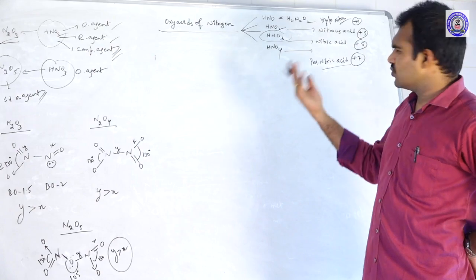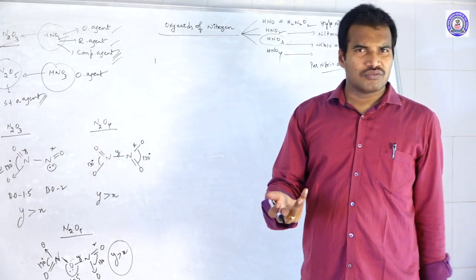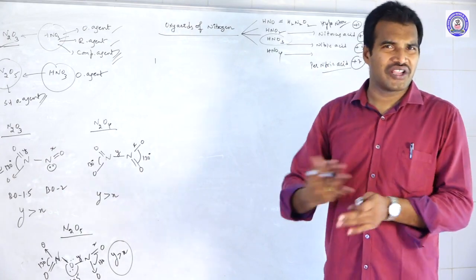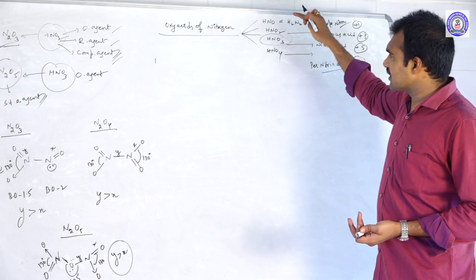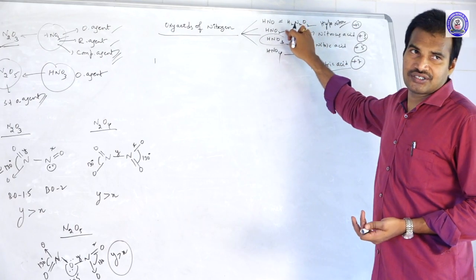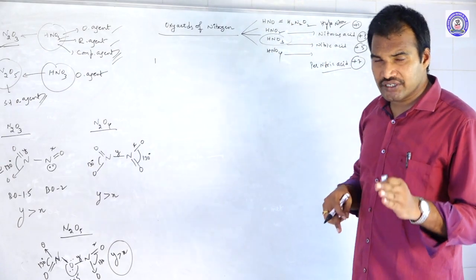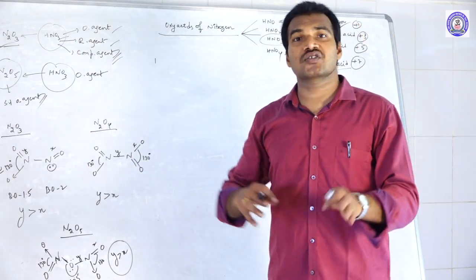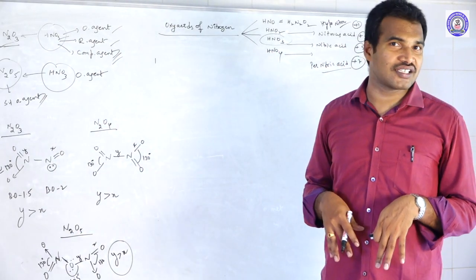Or else you just take N2O4. This on hydrolysis will give a mixture of HNO2 and HNO3. After that we separate and get it. HNO2 can act as an oxidizing agent, a reducing agent, and a complexing agent. Oxidizing agent is normal, but as a reducing agent, it can show its reducing nature only in the presence of strong oxidizing agents stronger than itself. Why? Because itself it is one of the oxidizing agents.